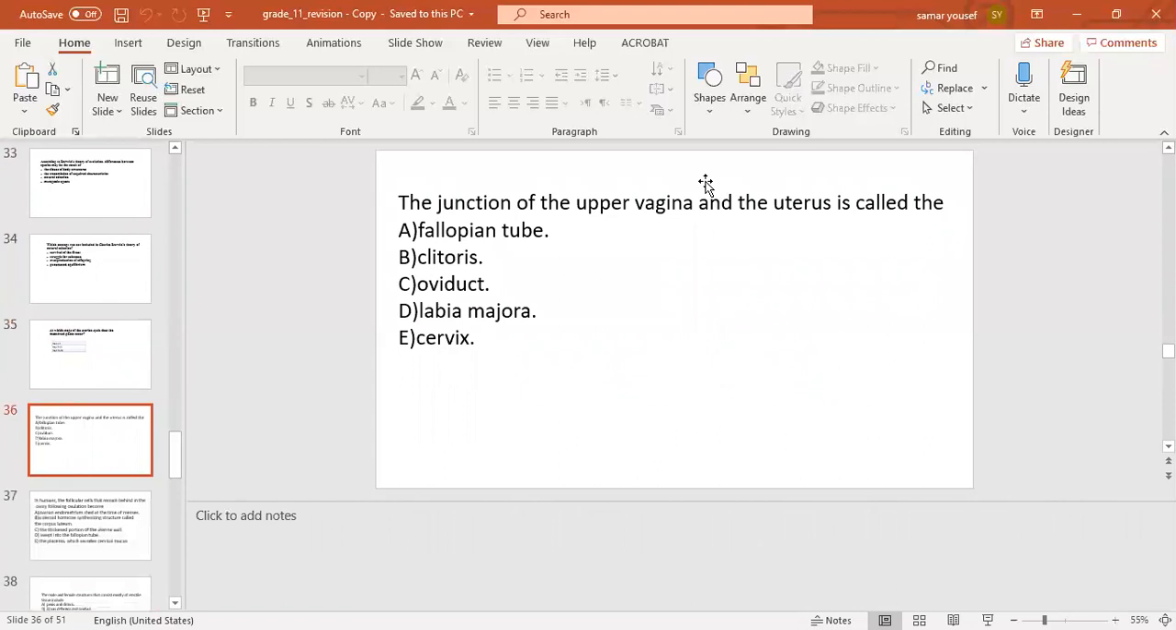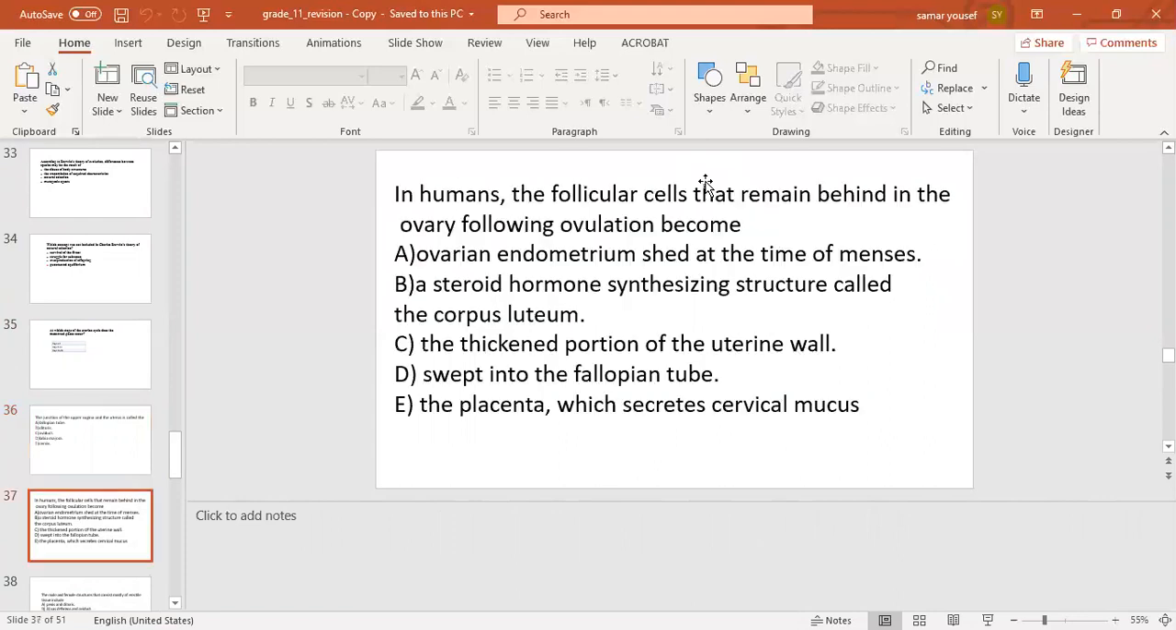The next question: the junction of the upper vagina and the uterus is called the? Number A, fallopian tube. Number B, clitoris. Number C, oviduct. Number D, labia majora. Number E, cervix. The correct answer will be number E, cervix.